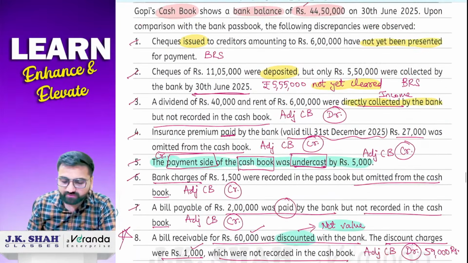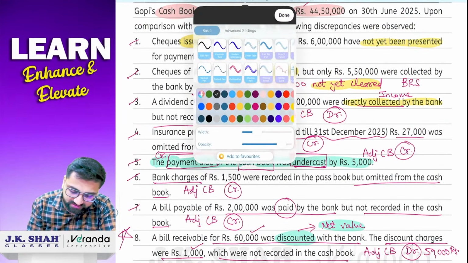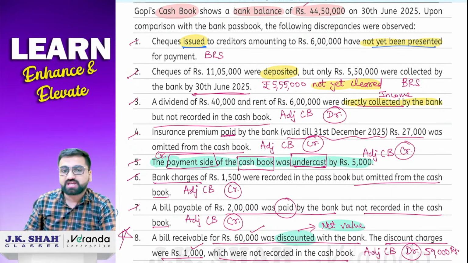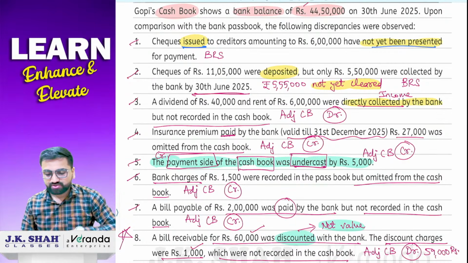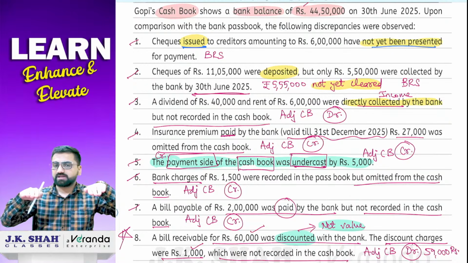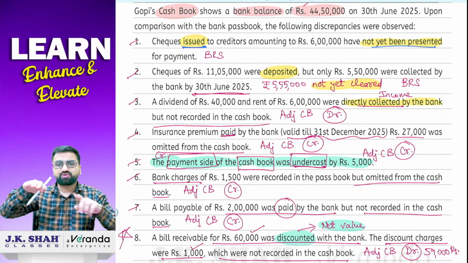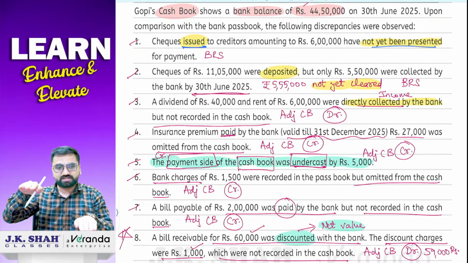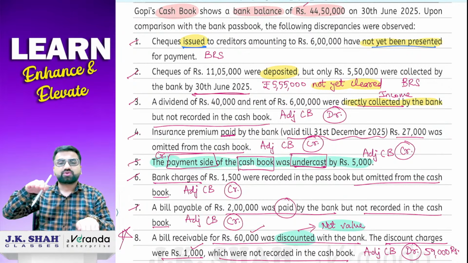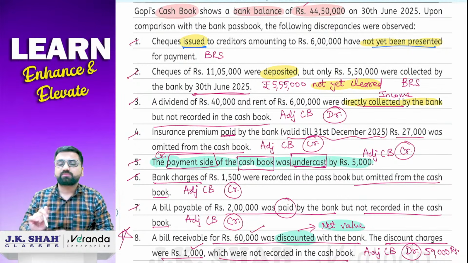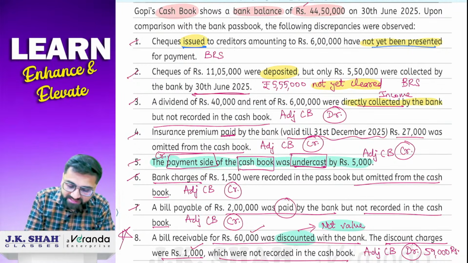So come to transaction number 1. What they have told you in this transaction: cheque issued but not presented. Cheque issue हो गया but अब तक present नहीं हुआ. So हम कौन हैं? हम cash book हैं and boss is passbook. So it is not presented to the bank for payment. So passbook will be at its same place and the balance of the cash book will be reduced, क्योंकि issued के case में balance कम हो जाता है. So boss is here. So to arrive at that level, you just have to add. And this is a normal sum, so normal sum में opposite sign नहीं करना.